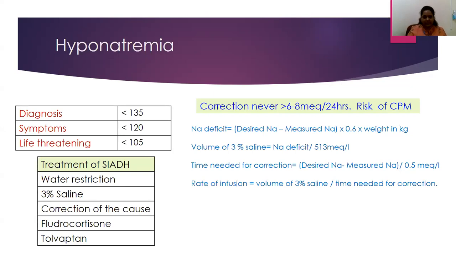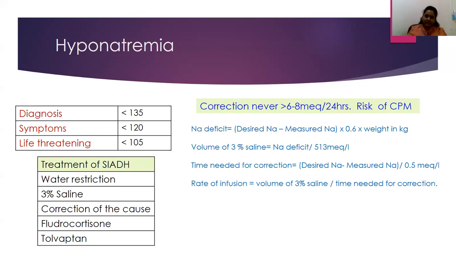Now, specifically in our population who present with SIADH, the mainstay of treatment for them is water restriction. If there is very severe hyponatremia, you could consider starting the patient on 3% NS, correcting the cause if it is feasible. If, despite your management, it is not improving, then you could go on to using tolvaptan, one of the vaptans that are commonly prescribed for patients with malignancy-associated SIADH, that is paraneoplastic syndrome, where vaptans can help.